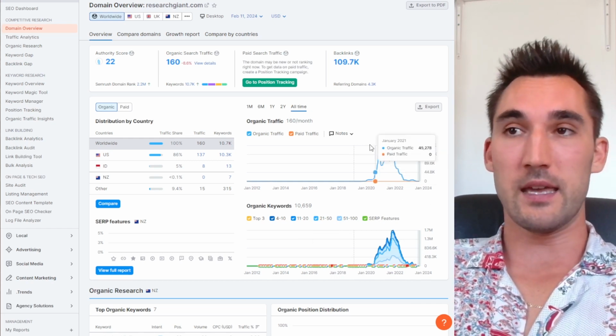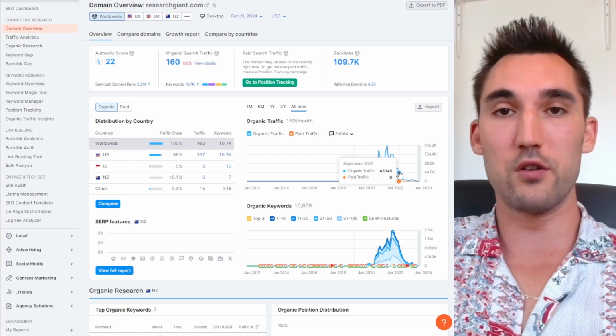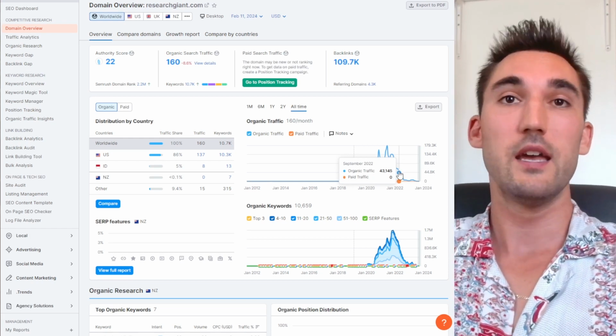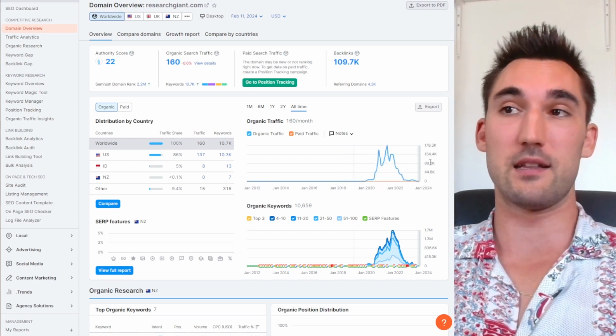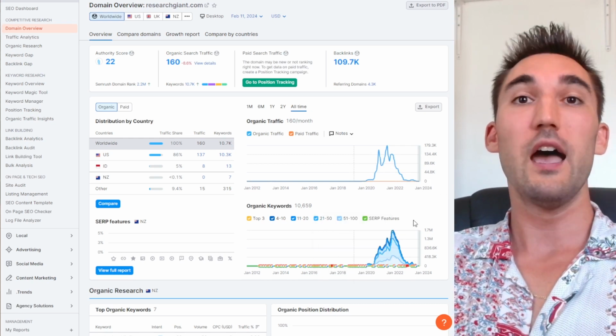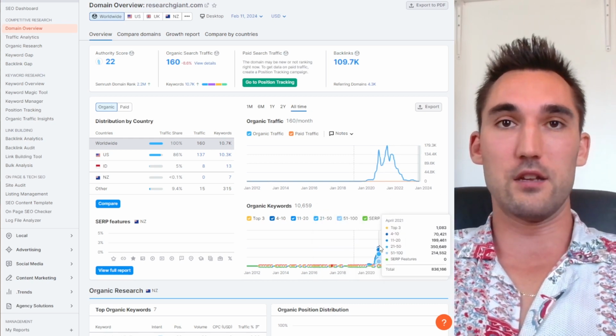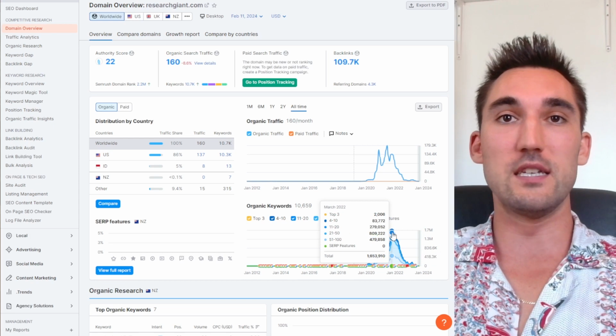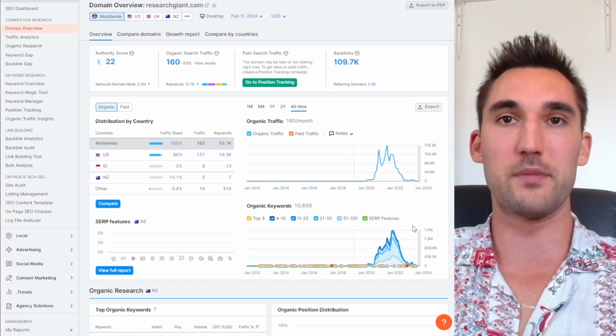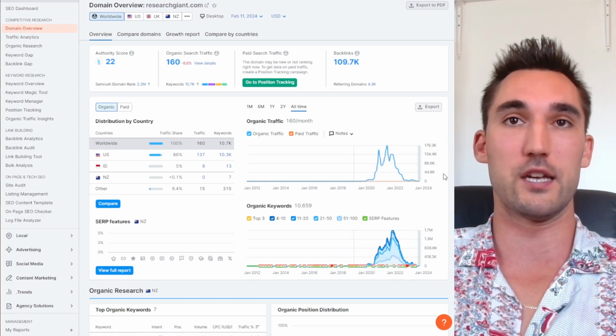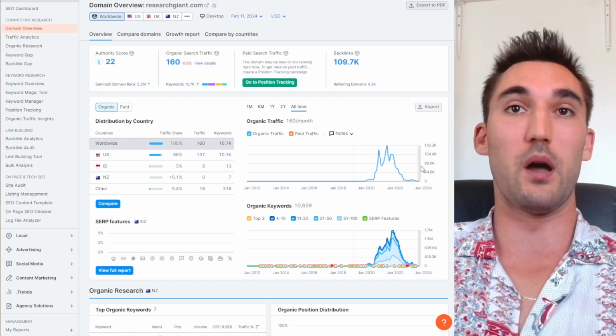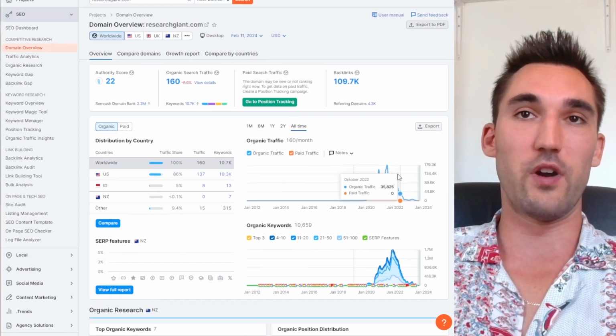And so this is the kind of thing that you would not want to make a link on, because getting a link from this website will not do you any favors in terms of building trust in Google's eyes, because this site clearly does not have trust in Google's eyes. Otherwise, this would not have happened. Drops are normal, but literally tanking to 0 is not normal. Something is wrong here. This may have actually had a manual action penalty or something like that, judging by such a sharp drop in the traffic and the rankings.